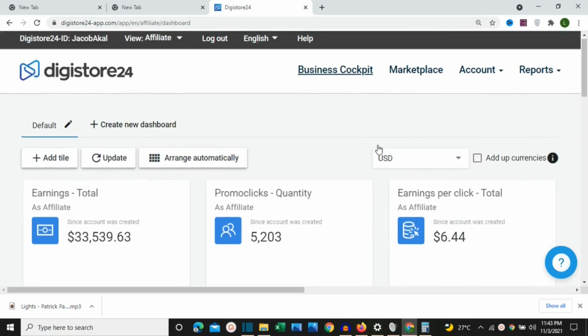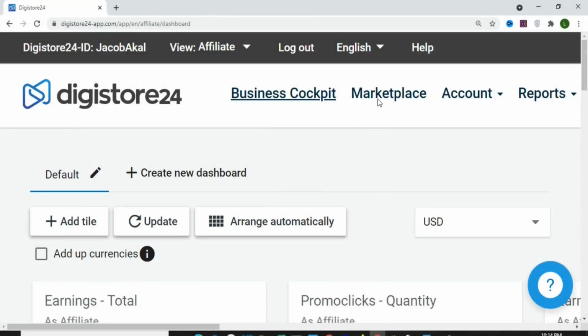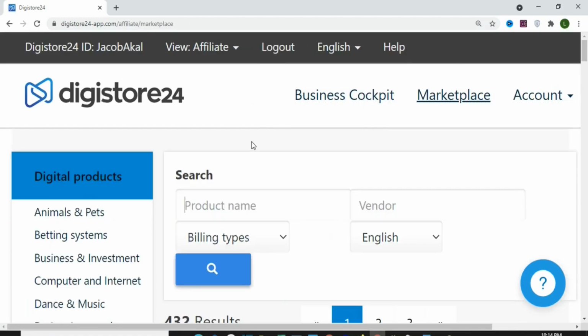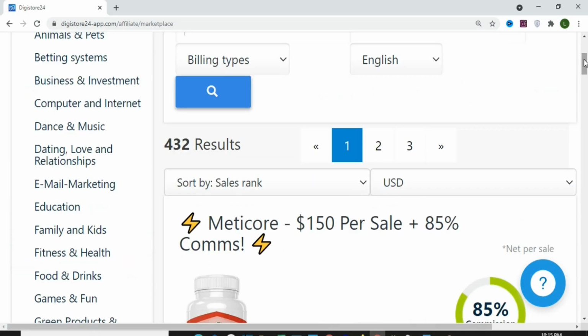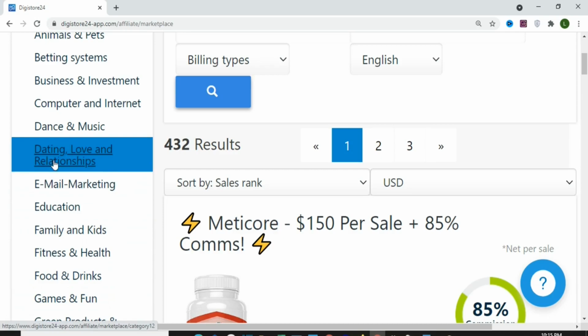So now let's get into the details. Step 1, come to the marketplace and click on that. Once you click on the marketplace, you are going to come to this section and select a product that you want to promote. These are digital products that you can promote based on any of these categories. As I scroll down, you can see many niches here that you can select a product to promote. But in this video, I'm going to go with dating, love, and relationships.